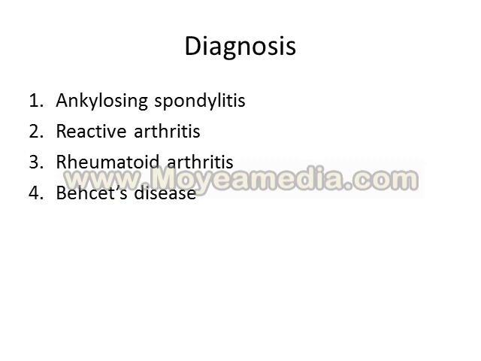But for reactive arthritis, we should have some connection with a previous intestinal or urogenital infection, which we didn't have in this presentation.